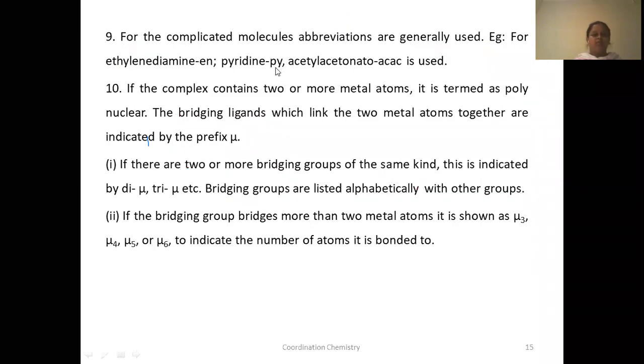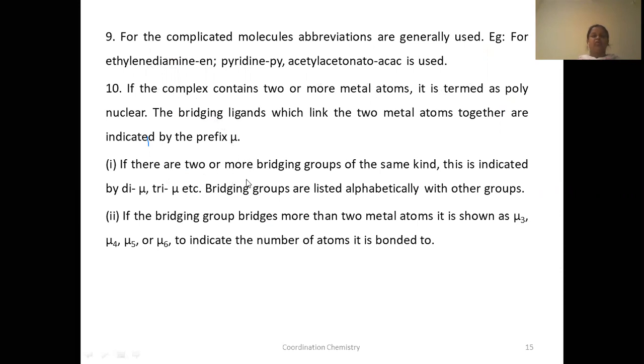Now there are a few more rules for naming these complexes. For example, if the name is very big, like ethylenediamine, you can use an abbreviation like en, pyridine py, acetylacetonate acac. If the complex ion is a bridge, with a bridging bond between the metal atoms, you have to indicate the bridging ligands with mu.